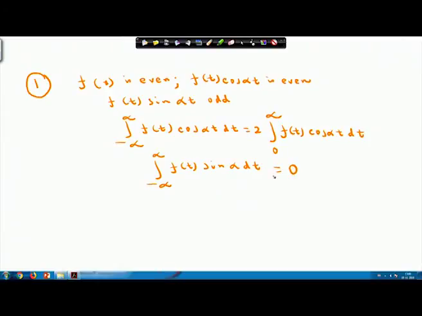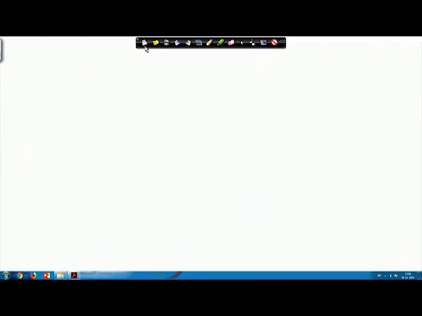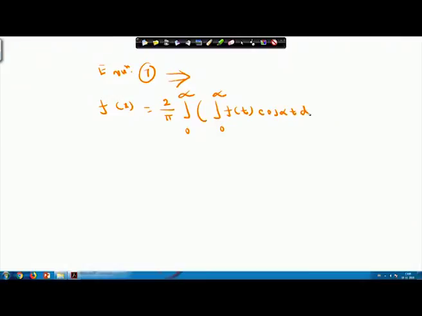If I substitute these two things, equation 7 takes this form: f(x) = (2/π) ∫ from 0 to ∞ f(t) cos(αt) dt cos(αx) dα.